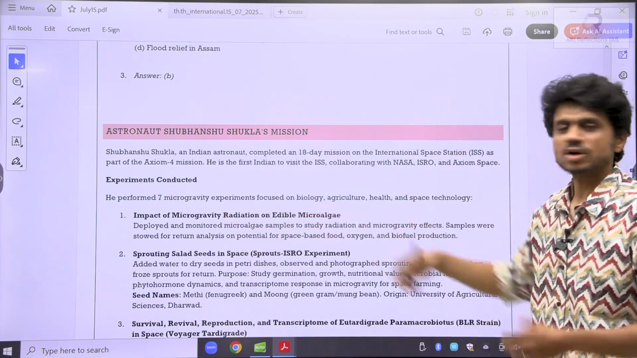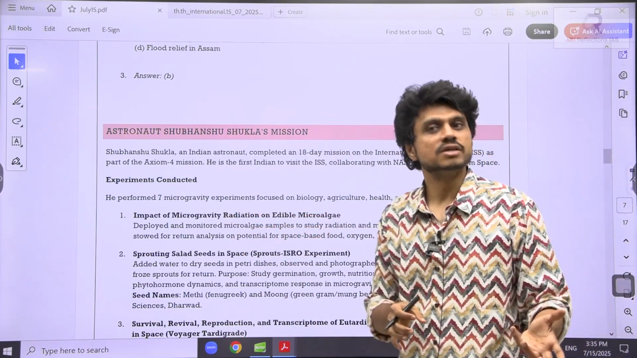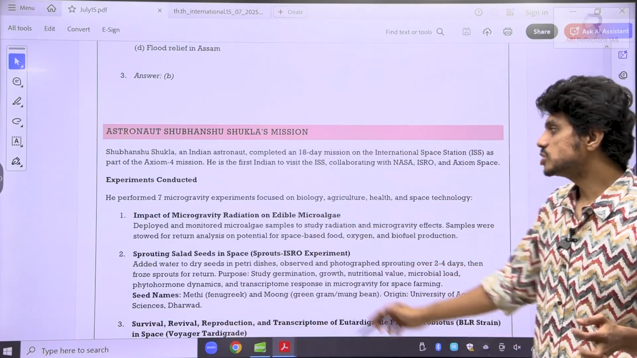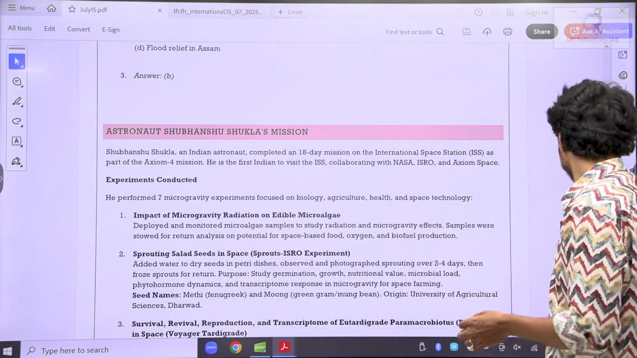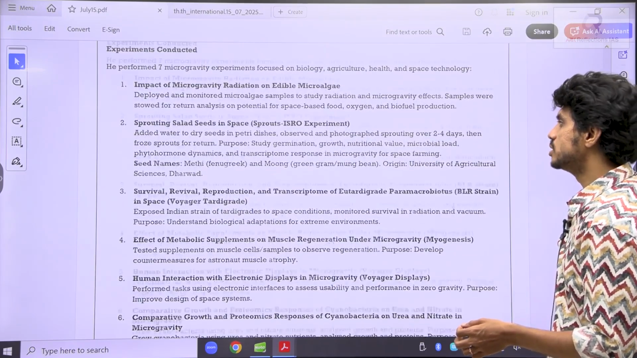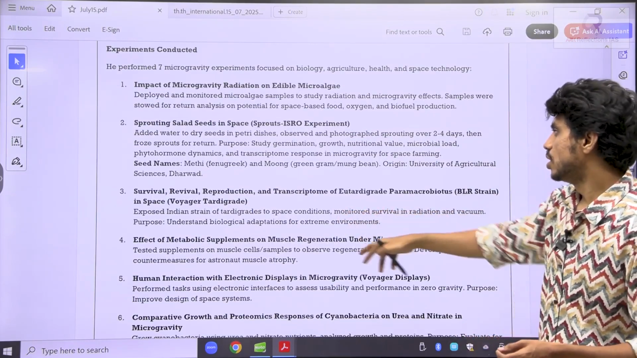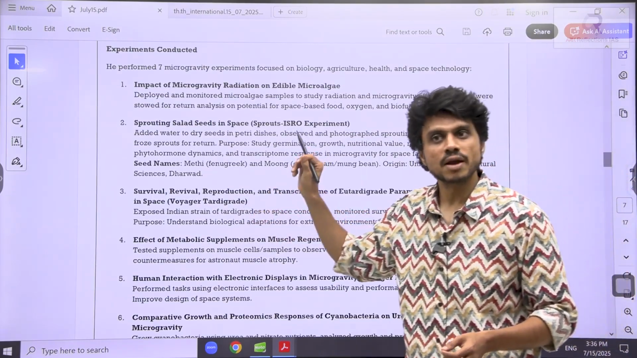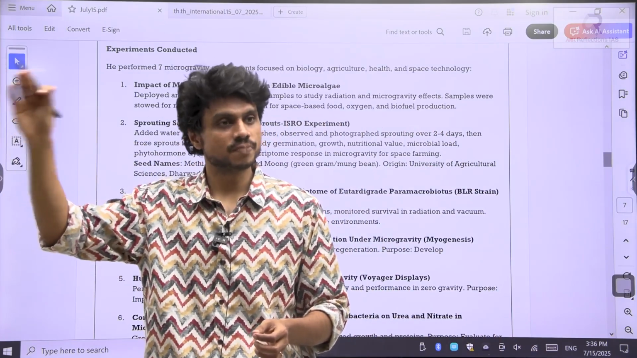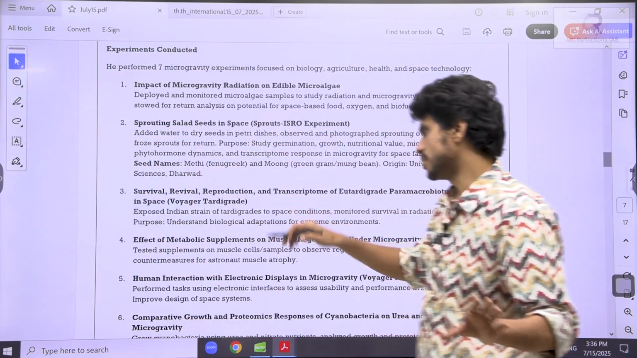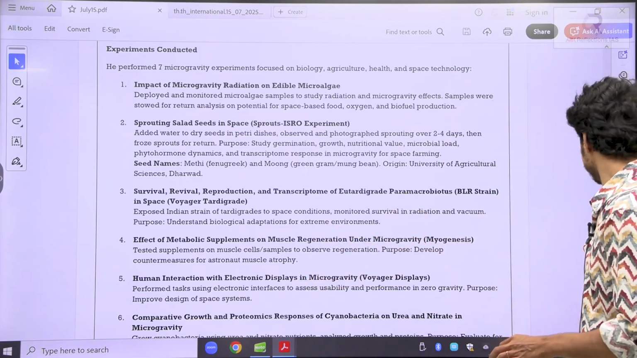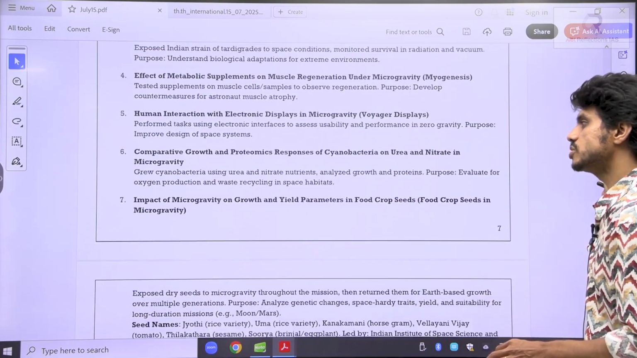One is how microgravity will influence the microalgae, and they have also checked how the sprouting of seeds happens in space. The second experiment is how it impacts human physiology. They have also taken one animal, the tardigrades. I told you these tardigrades are small marine animals that can live in extreme conditions. How they react and respond in space, in microgravity. Totally 7 experiments: how it affects our muscle regeneration, and how humans interact with electronic displays in microgravity. These are the 7 experiments that we have seen.